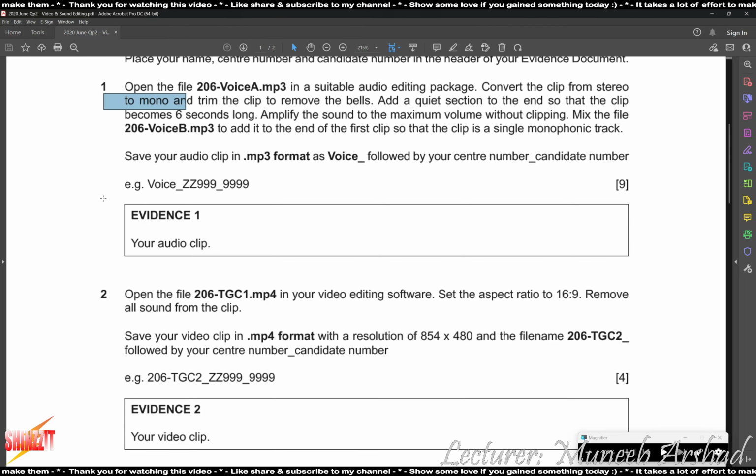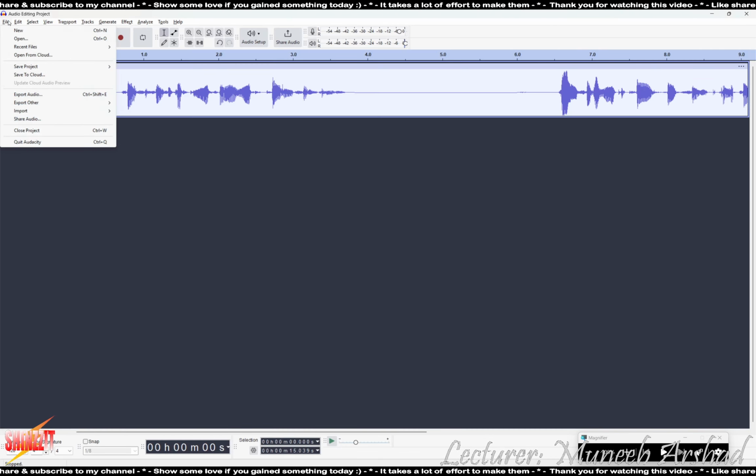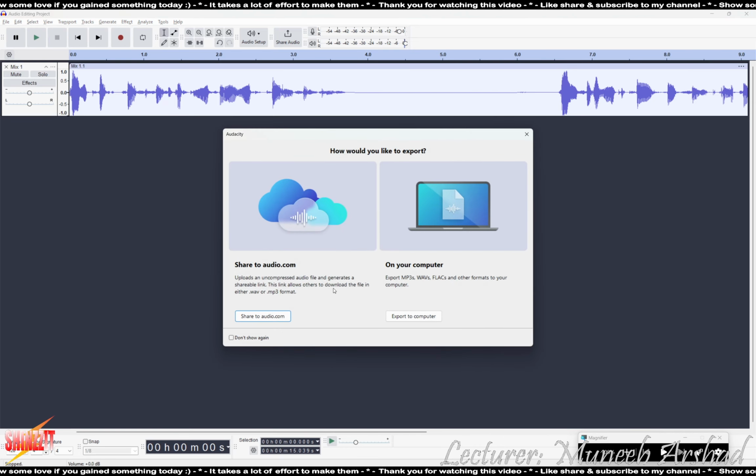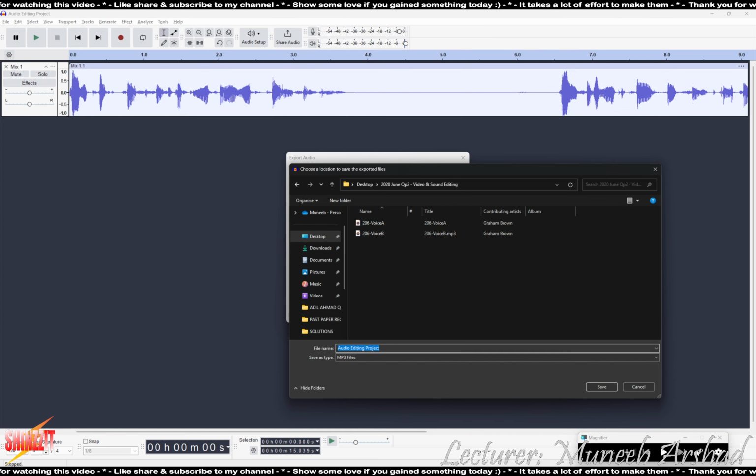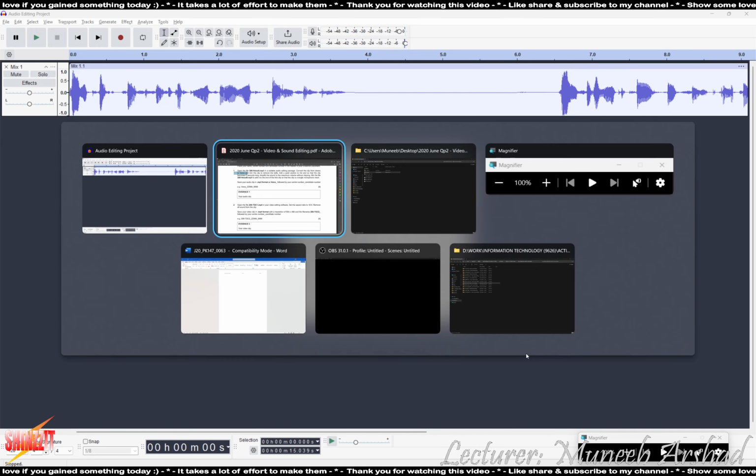Okay, save your audio in this format as voice underscore your center number and candidate number. So we are to save this now, export it. So we go to file, we go to export audio. Select export to your computer. The format needs to be MP3. Where you want to save it, I'm going to save it in the same folder. This needs to be named as voice underscore your center number underscore your candidate number. MP3 file, click on save.